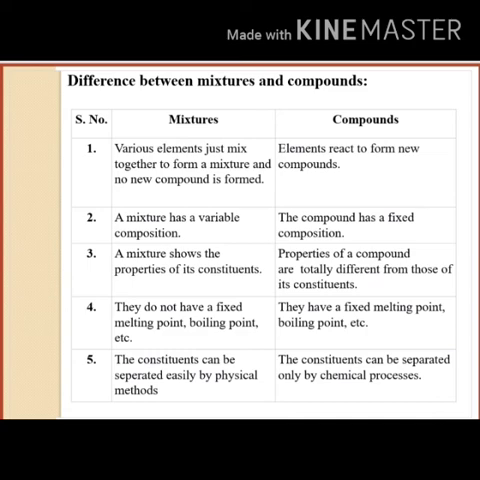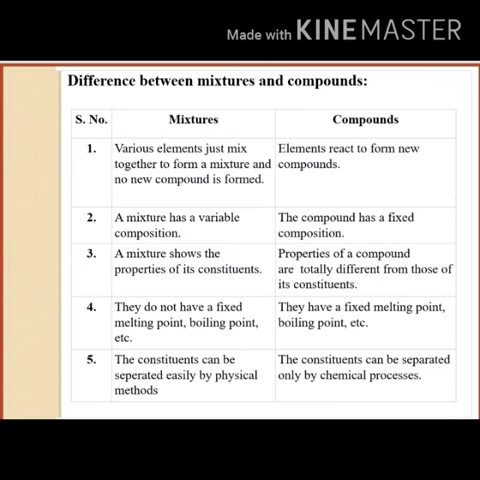Mixture: various elements just mix together to form a mixture and no new compound is formed. Compound: elements react to form a new compound. Second difference: a mixture has variable composition. A compound has fixed composition. Third difference: a mixture shows the properties of its constituents. Properties of a compound are totally different from those of its constituents. Fourth difference: a mixture does not have a fixed melting point or boiling point. Compounds have fixed melting point and boiling point.